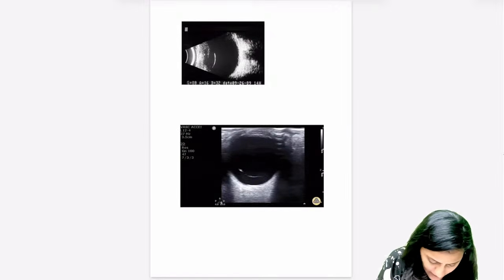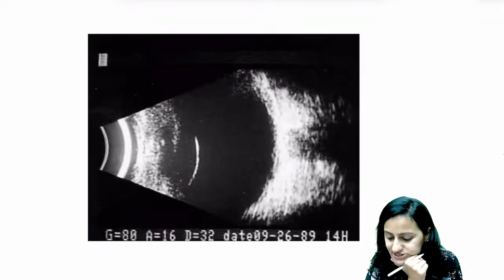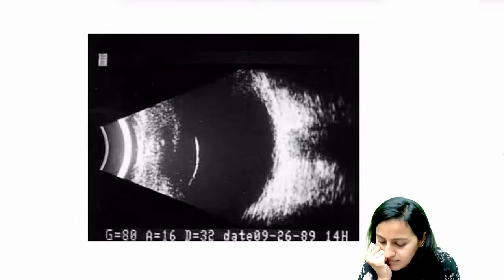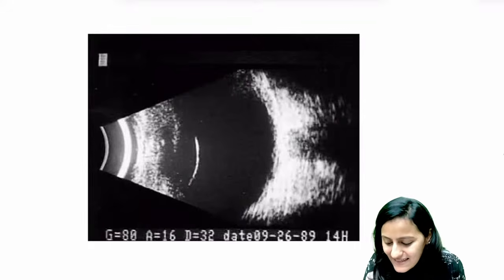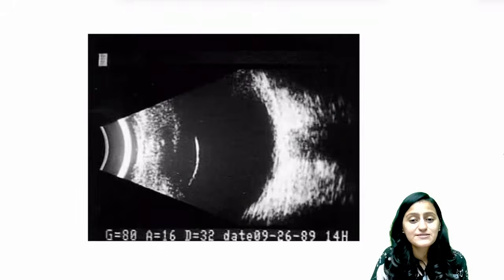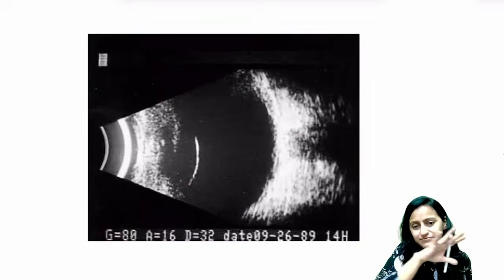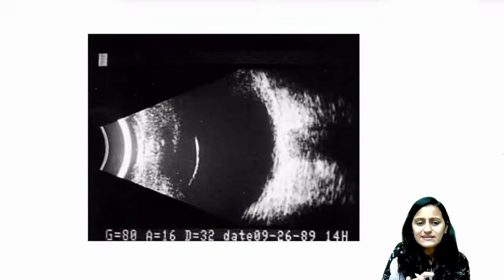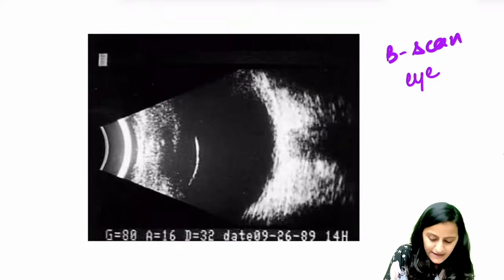Okay. Next one. First, let's have a look at just this image. Can somebody identify this investigation, this modality here? What is it? Very good. Amazing, guys. This is the eye scan, this black and white ultrasound of the eye. This is called B scan, not the A scan. A scan is something which you see like a graph, which helps you measure the axial length of the eyeball. This is the black and white ultrasound image. This is the B scan of the eye.